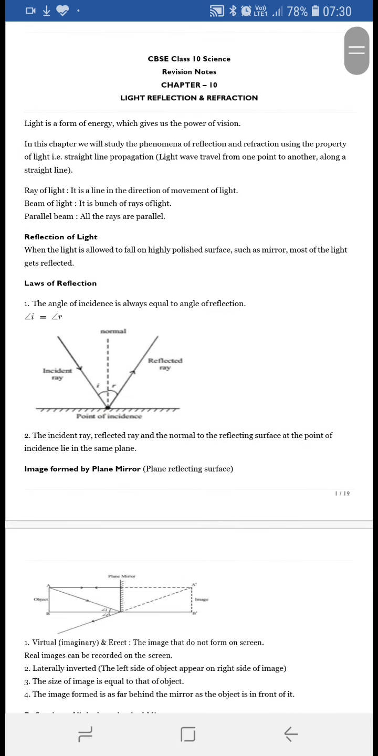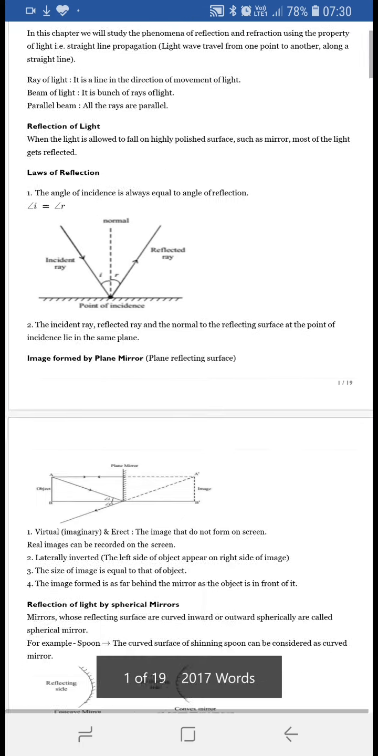Then we saw the laws of reflection. There are two laws of reflection. First, the angle of incidence is always equal to the angle of reflection, and second, the incident ray, the reflected ray, and the normal to the reflecting surface at the point of incidence all lie in the same plane.